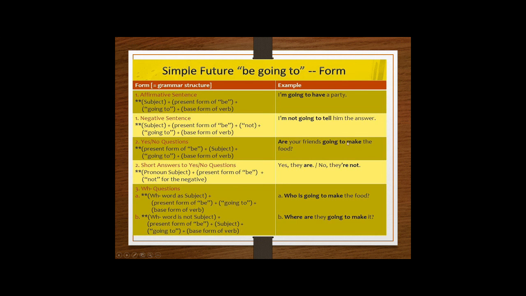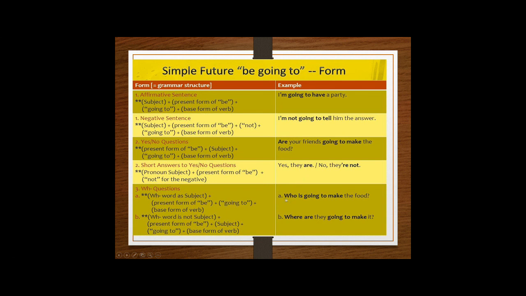Okay? So for questions, you just have to change the position. Are your friends going to make the food? Right? Just change this position. The short answer is yes, they are, no, they aren't, or they are not. Yes, it depends on the subject. Okay?